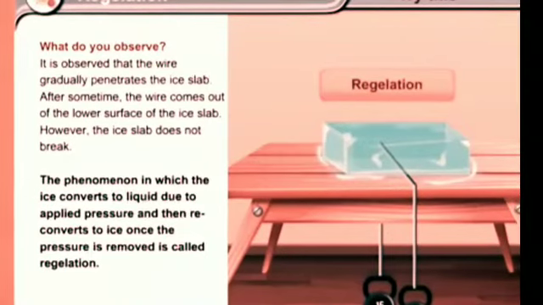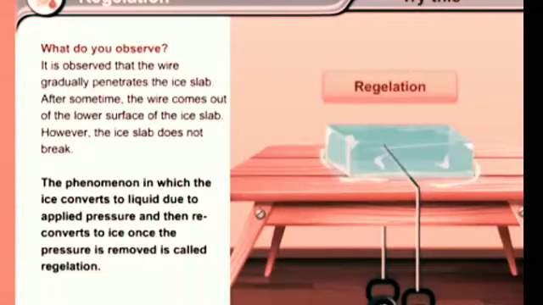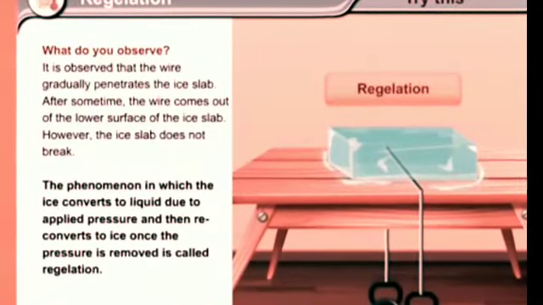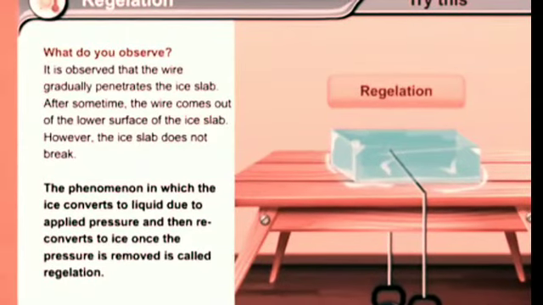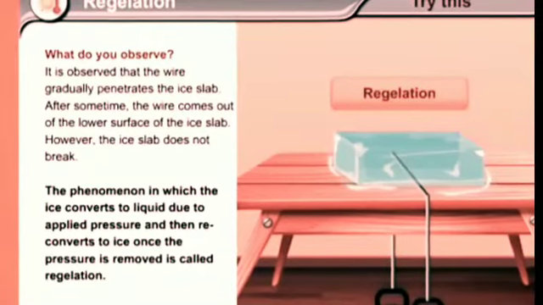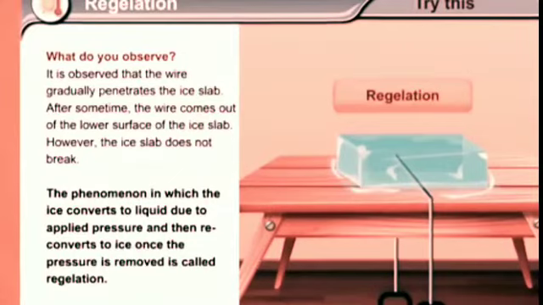The melting point of ice becomes lower than 0 degrees Celsius due to pressure. This means that at 0 degrees Celsius the ice converts into water. As soon as the pressure is removed, the melting point is restored to 0 degrees Celsius and water gets converted into ice again.